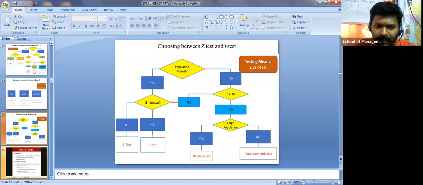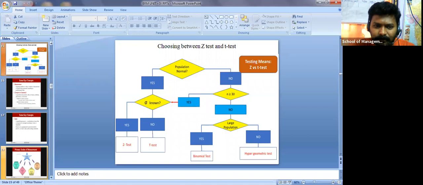When you are applying any type of tool, it is better to know what type of test we have to apply, when we are applying it, and for what purpose. If you know this logic, it will be helpful when you are doing project work. Most researchers lack this logic and because of that they get problems. Software will throw you output for any number you give, but that output may not match your problem.